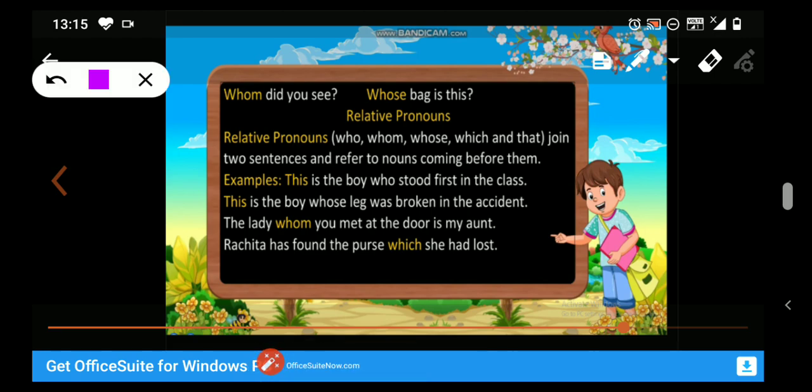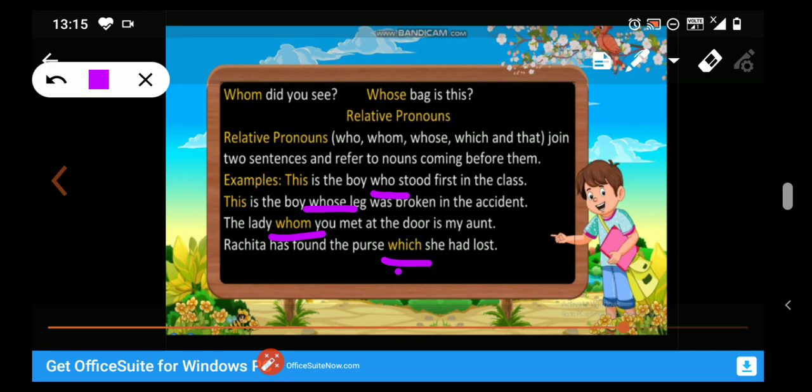This is the boy who stood first in class. In this sentence, who is a relative pronoun. Second, this is the boy whose leg was broken in the accident. In this sentence, whose is the relative pronoun. In the third sentence, the lady whom you met at the door is my aunt. In this sentence, whom is a relative pronoun. Rachita has found the purse which she had lost. In this sentence, which is a relative pronoun.